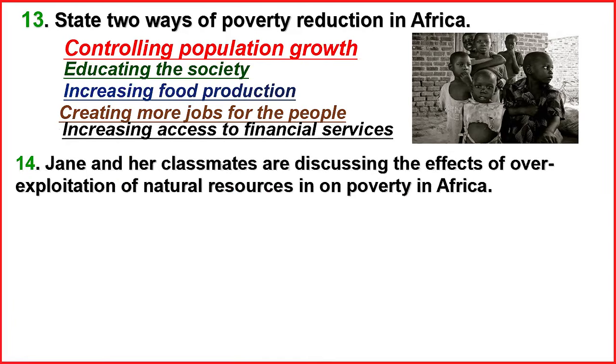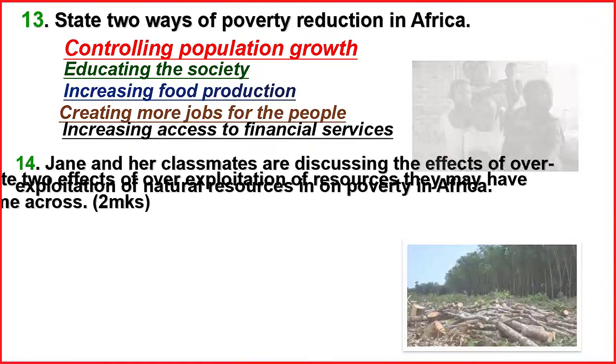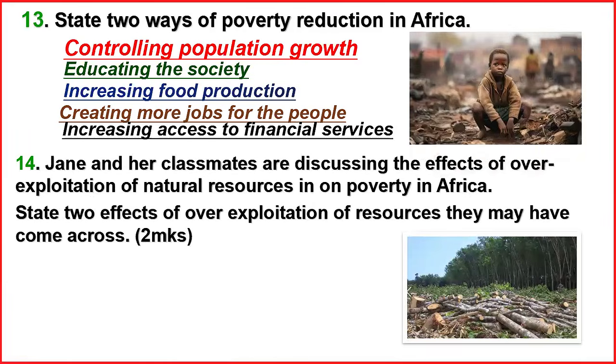Number 14, Jane and her classmates are discussing the effects of overexploitation of natural resources on poverty in Africa. So what do you think are the main points? State 2 effects of overexploitation of resources they may have come across.